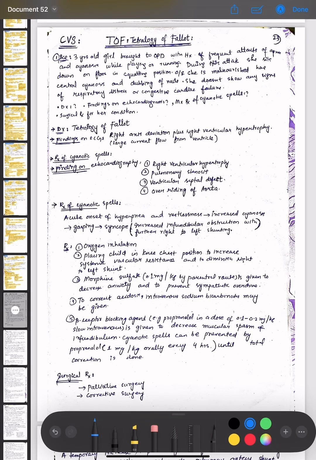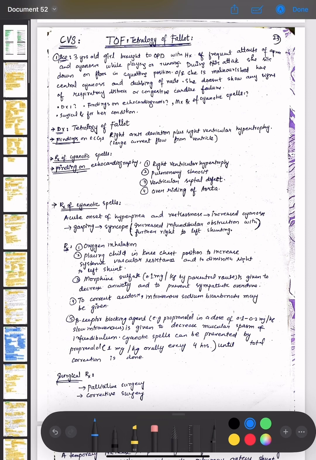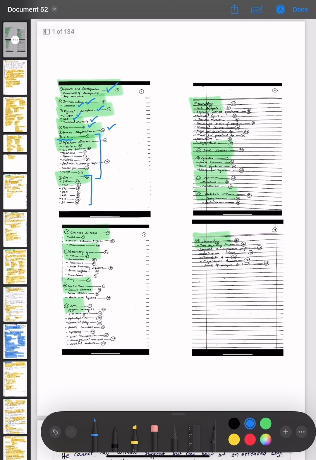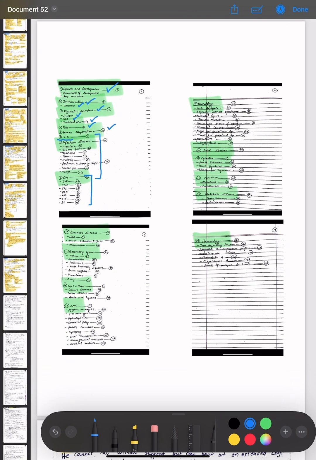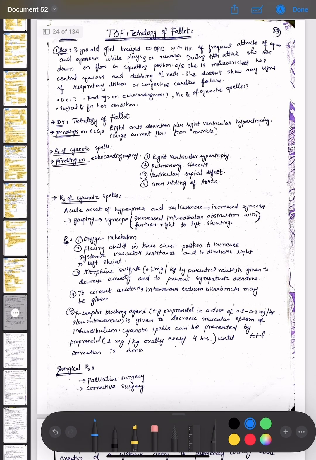Okay, so we have started the preparation for the pediatric subject and we have already discussed the following topics: growth and development, immunization, psychiatric disorders, infectious diseases. Now we will be discussing the CVS, in which the topics included are TOF, TGA, VSD, PDA, ASD, CCF and infective endocarditis. These are the most important topics of CVS and we will be discussing all of these in the following video. So starting from our first topic,